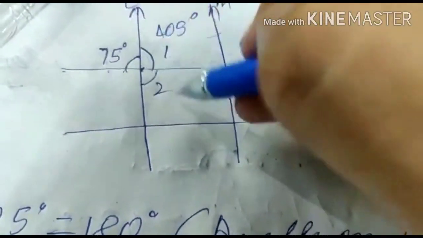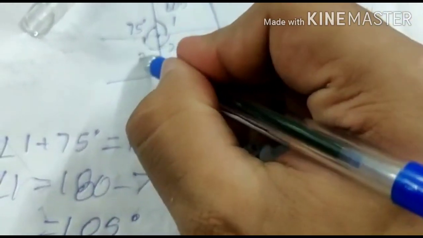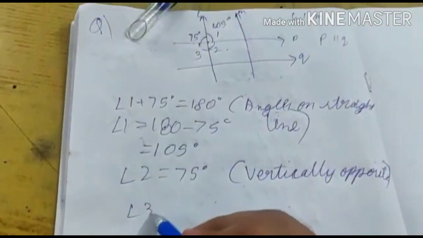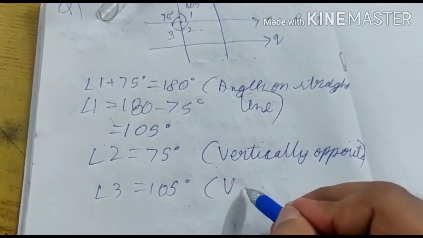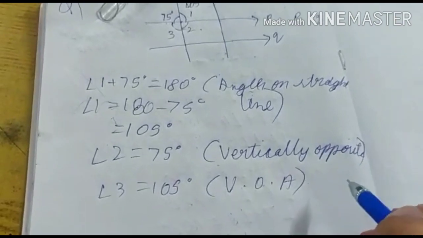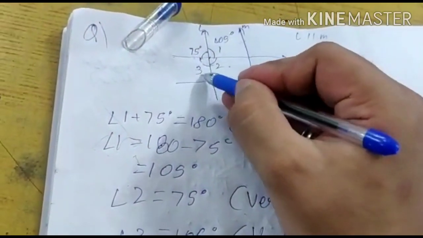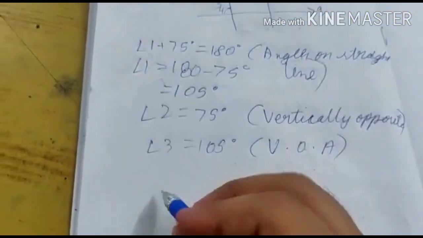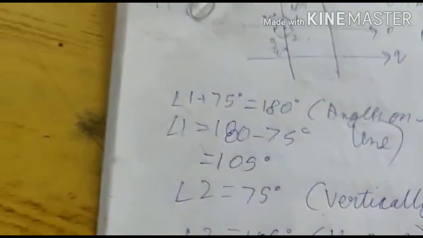Here these two lines are intersecting each other, these are opposite to each other. And angle 3 is equal to 105 degrees. How? This is also vertically opposite angles. This and this are vertically opposite. This is angle 4. Angle 4 is equal to 75 degrees. How? Look, I have told you the first property was the corresponding angle.